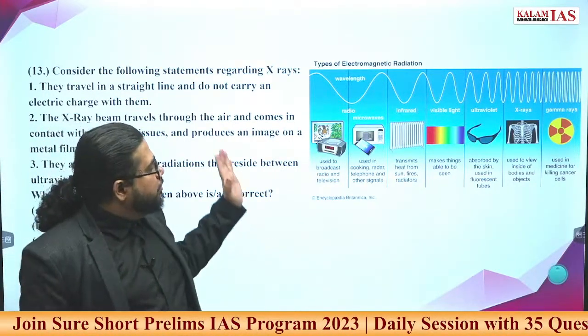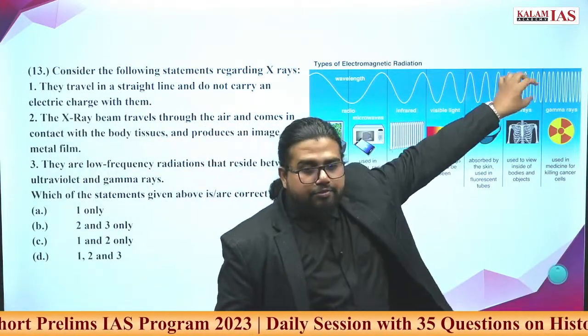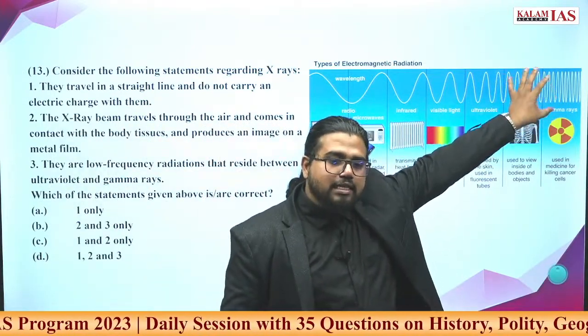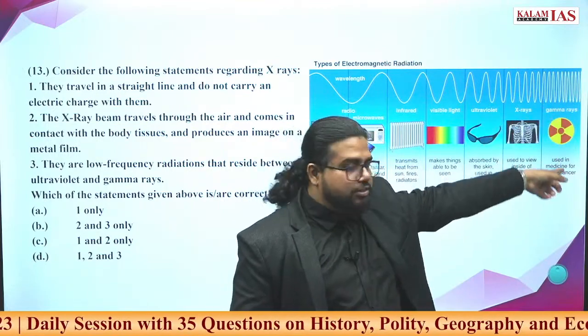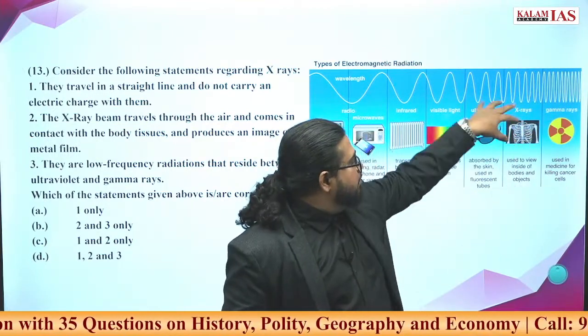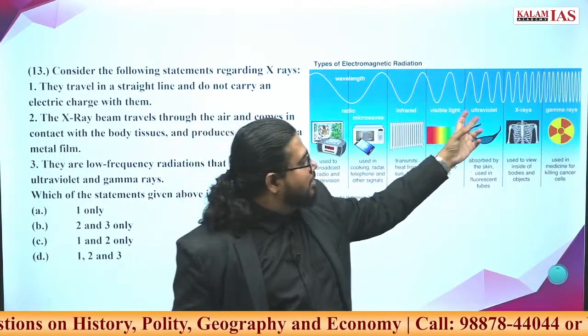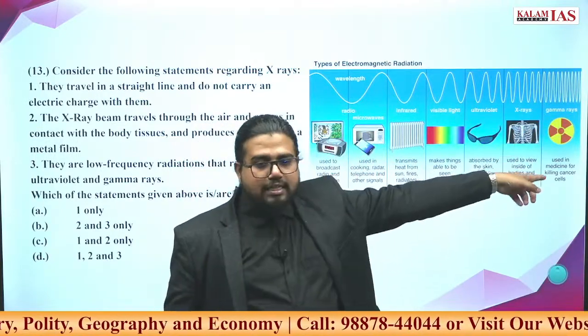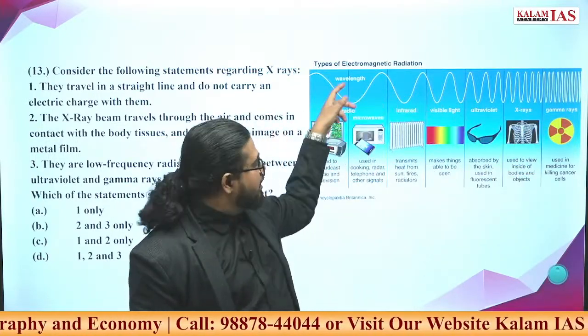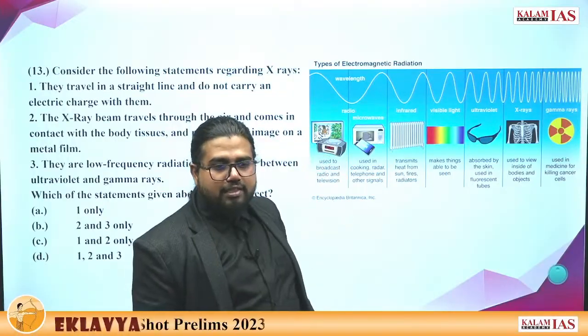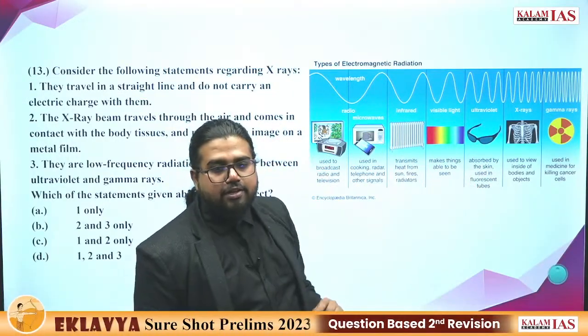If you see this, if you are going from this direction to here, frequency is increasing. Frequency increasing means energy level is increasing. Highest energy level is for gamma rays, then come X-rays, then come UV rays. So it's sitting between UV rays and gamma rays. After that, visible light is there, infrared, microwaves, radio waves and all. So this is the basic idea of the electromagnetic spectrum.